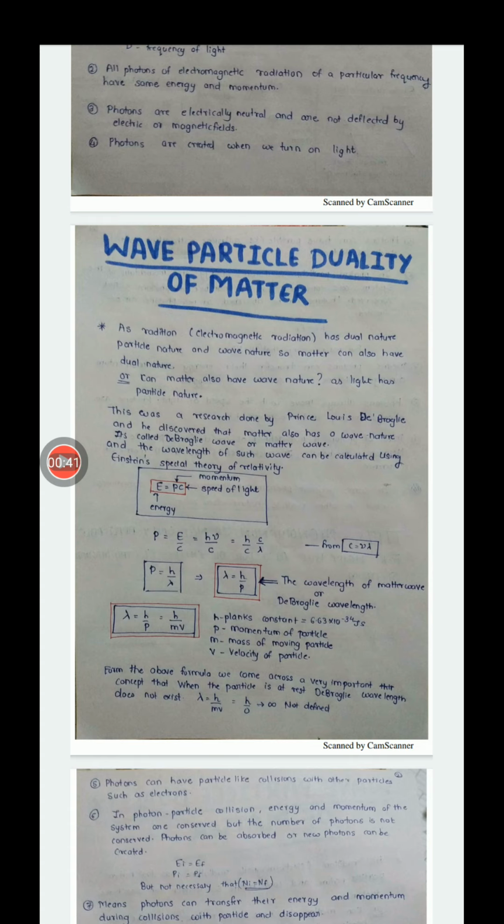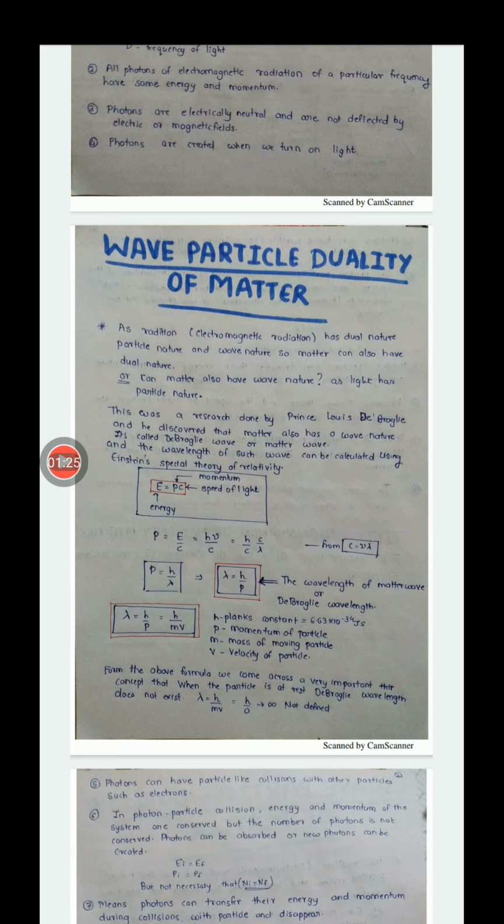And we have seen the different phenomena which the wave nature can explain and the phenomena which the particle nature can explain. In some cases, as we have seen, the wave nature dominates, and in other cases, the particle nature dominates. So, as radiation has dual nature, meaning if radiation can behave like a particle, an obvious question was raised at that time: can a particle also have a wave nature? Means can matter behave like a wave? And the answer to this question was found by Louis de Broglie.